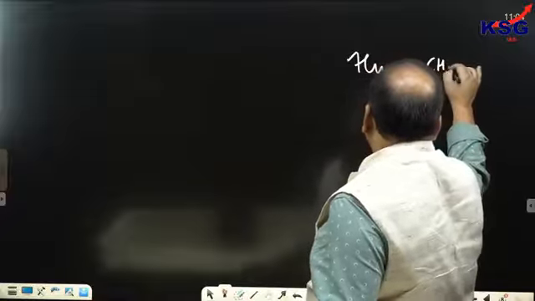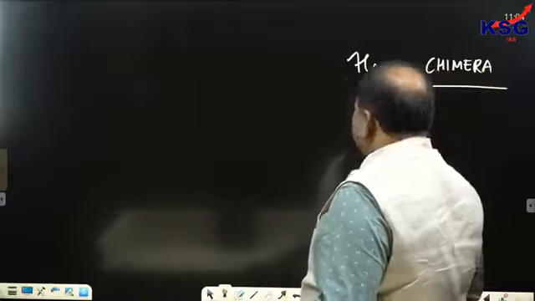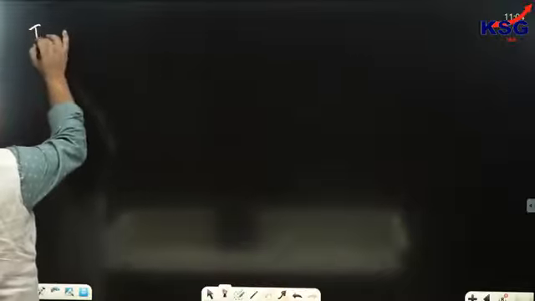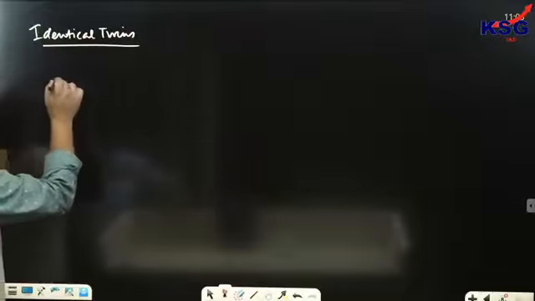So human chimera means what? Human chimera means that a person who would be having more than one DNA fingerprint, and that's an exception to DNA fingerprint. So today let's study how human chimera is possible. Clear? Now suppose we consider identical twins. Identical twins are genetically also the same.